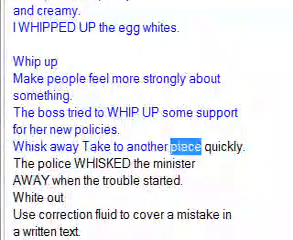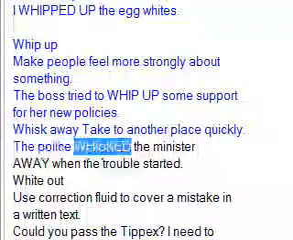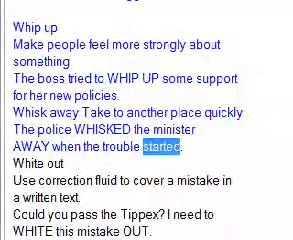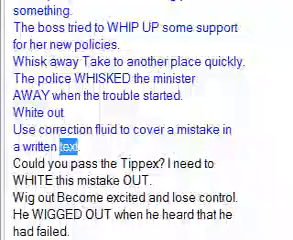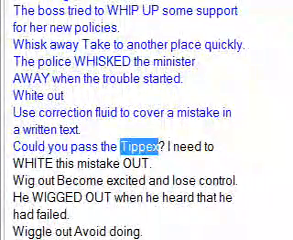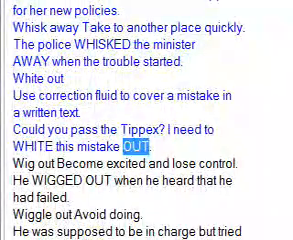Whisk away: take to another place quickly. The police whisked the minister away when the trouble started. White out: use a correction fluid to cover a mistake in a written text. I need to white this mistake out.